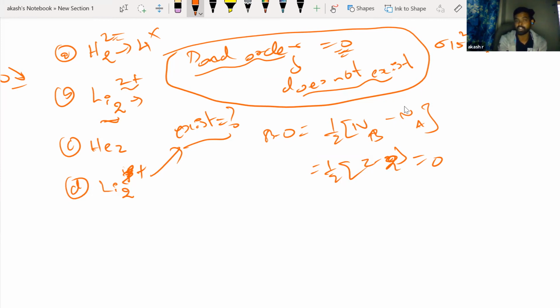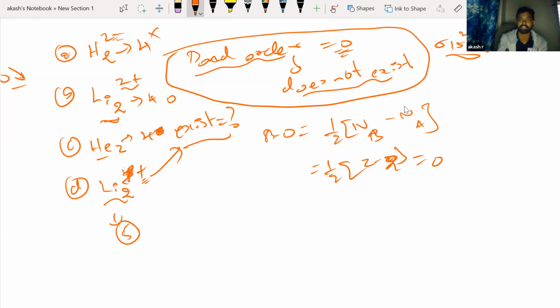Plus 2 means 2 electrons are gone, so totally 4 electrons. Again you'll see the same thing, bond order will be 0. He2: 1 helium has 2 electrons, 2 heliums will have 4 electrons. Again 0, no bond order. Does not exist.